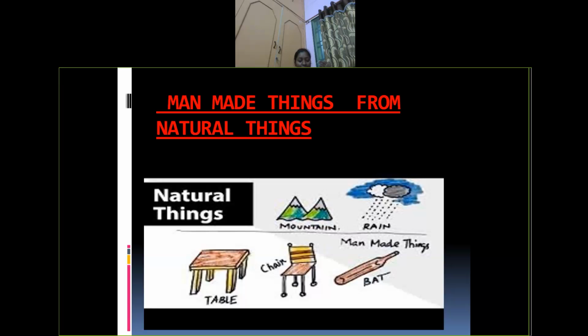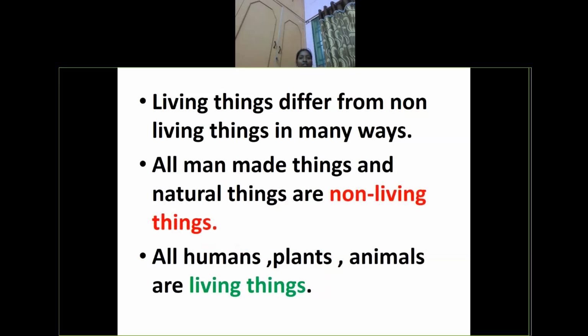Things like animals, plants, rocks, clouds, the sun, the moon, and stars have not been made by man. So these are considered natural things. Living things and non-living things differ in many ways. All man-made things and natural things are considered non-living things. All humans, plants, animals are considered living things. I hope you have understood the difference between living things and non-living things. I repeat, the non-living things are man-made things and natural things. All humans, plants, animals are living things.